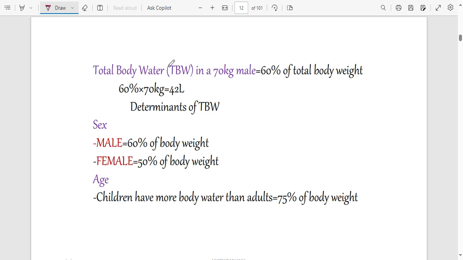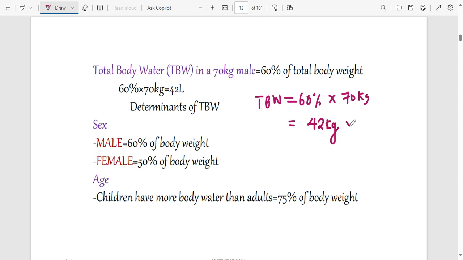So let's say if someone is 70 kg, what will be the total body water? Total body water, TBW, is 60% of your weight. Let's say we are talking about someone who is 70 kg. So 60% of 70 kg, that is 60 out of 100 times 70 kg, that is going to be 42 kg.